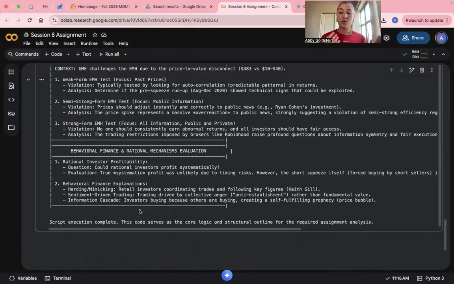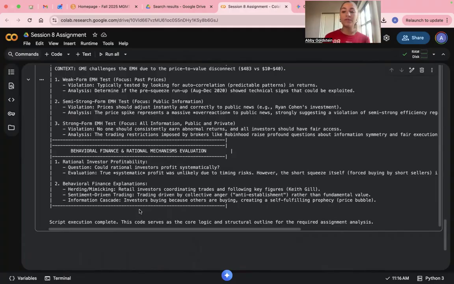In conclusion, the GameStop event demonstrates that markets are complex. The GME short squeeze did not entirely disprove the EMH, but it did expose the fragility of the semi-strong and the strong forms of the EMH. Our recommendation is that the GME anomaly is best understood as a rational market mechanic, which is the short squeeze, amplified to an irrational extent by coordinated behavioral finance biases.